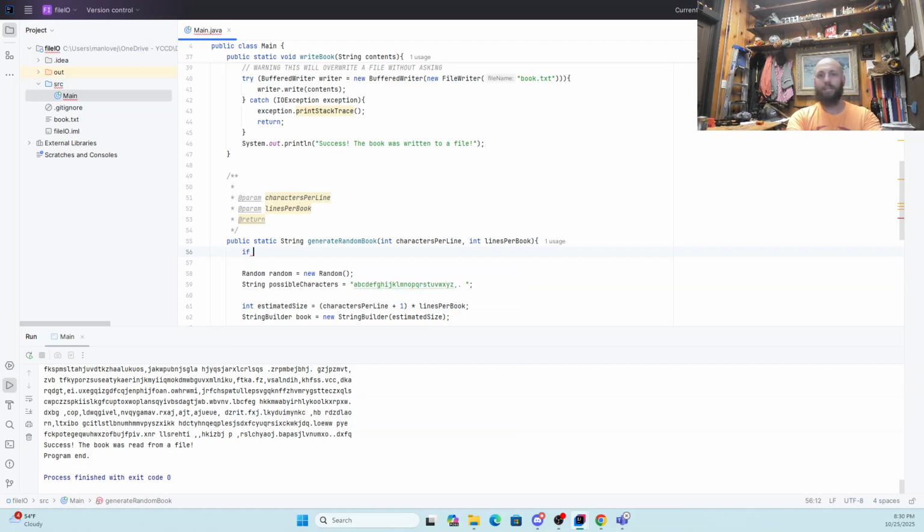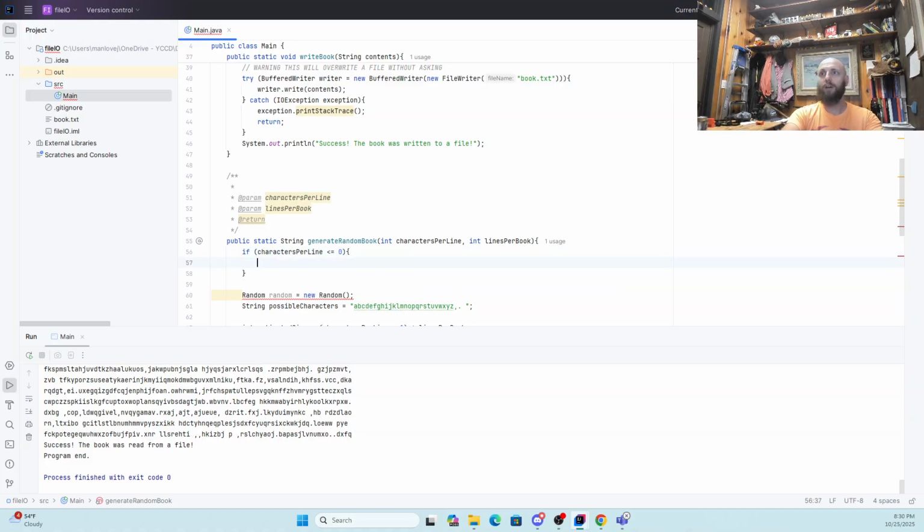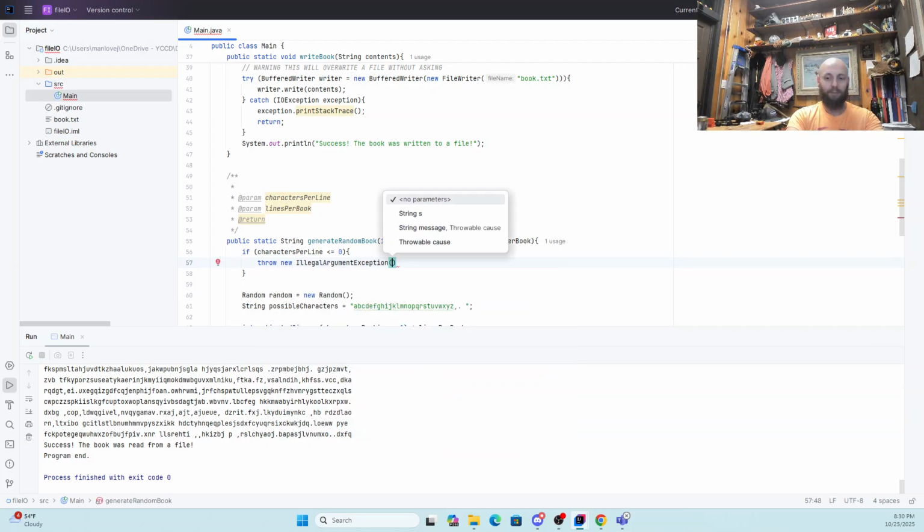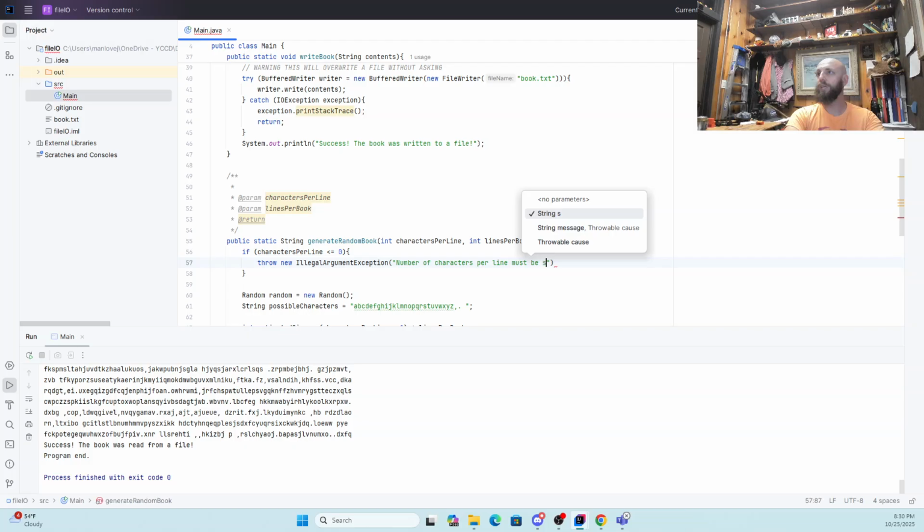So our error checking should be something like, if characters per line is less than or equal to 0, we should do some kind of a throwing. So we should throw a new illegal argument exception and say number of characters per line must be strictly positive.